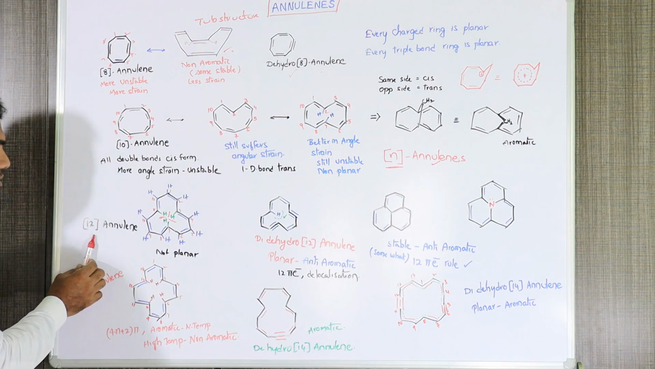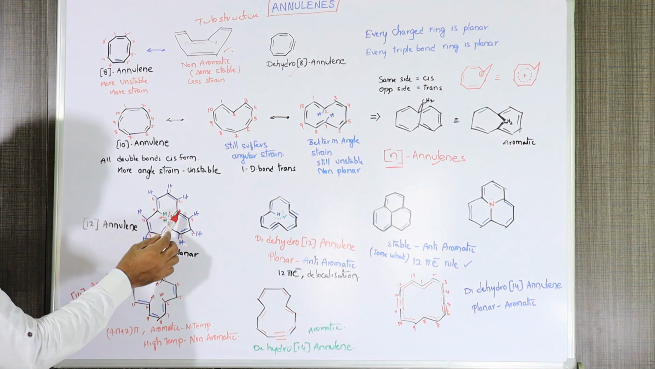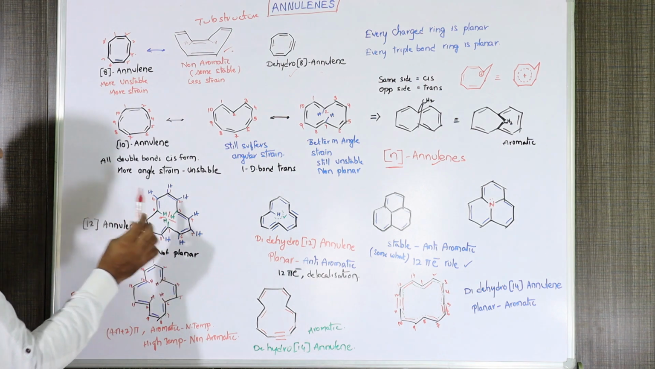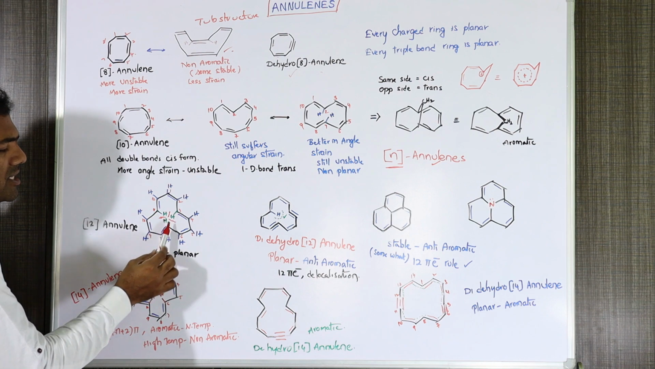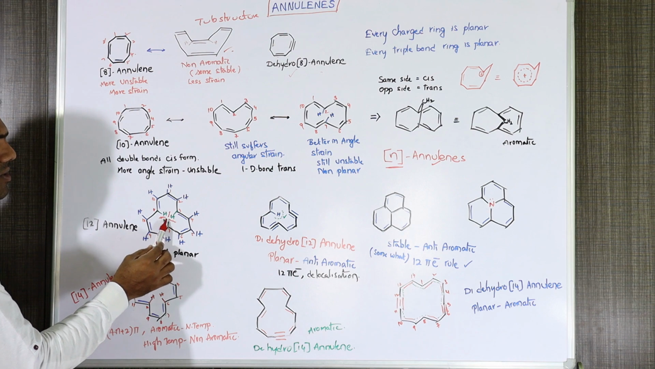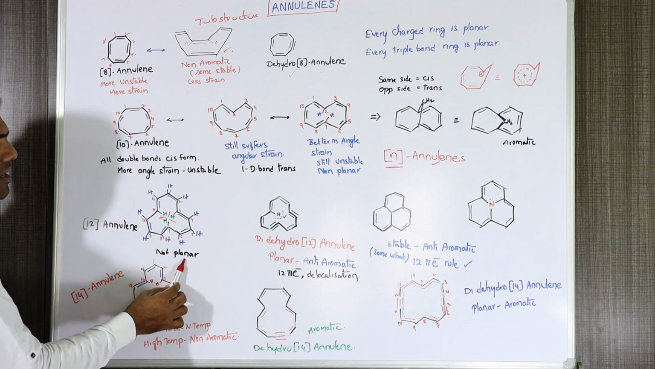So let us go to [12]annulene. Here in this compound you can see that there are a total of 12 carbon atoms. There are 3 annular hydrogen atoms in this compound, and these 3 hydrogen atoms are getting strained. That is annular hydrogen interaction. Due to this strain, this compound became non-planar.